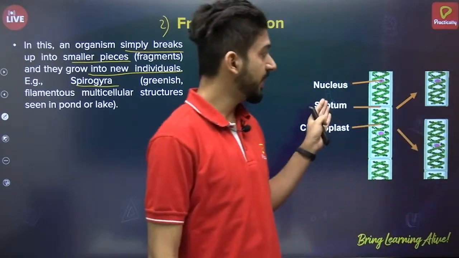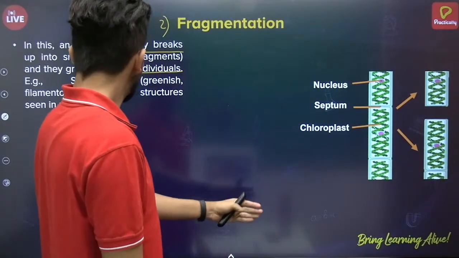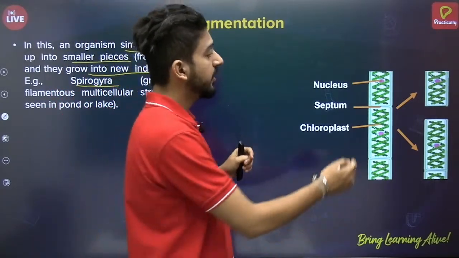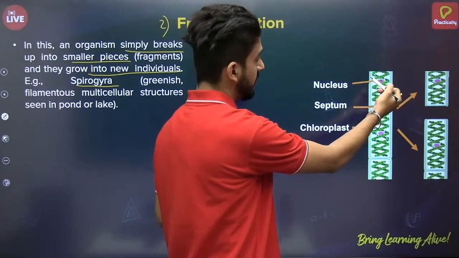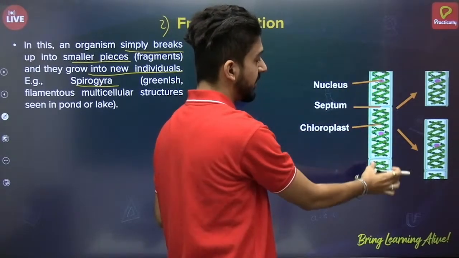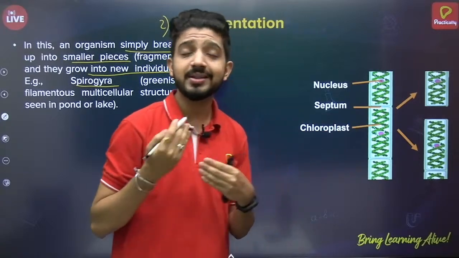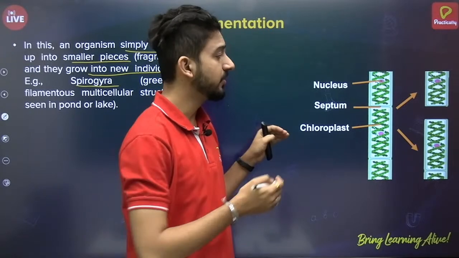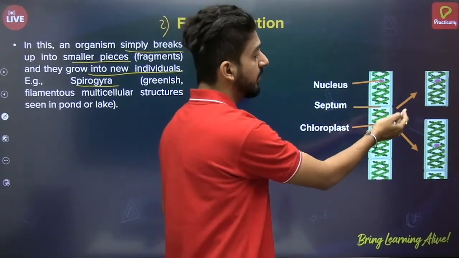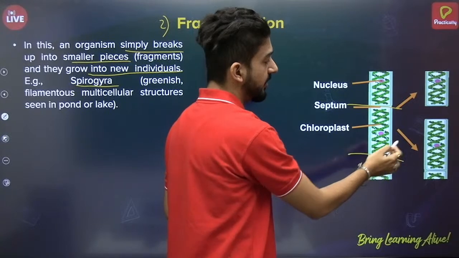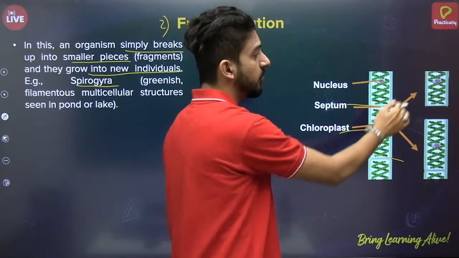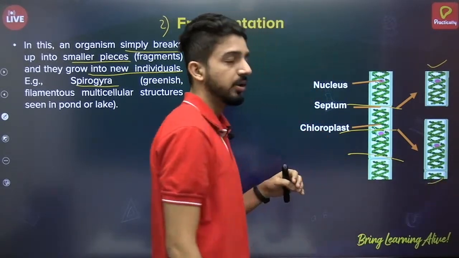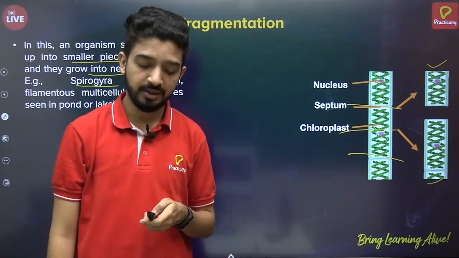Spirogyra is a green filamentous multicellular structure found mainly in ponds. Here you can see the Spirogyra, it has a nucleus and a cylindrical structure, and it is photosynthetic in nature, so it will have chloroplasts inside the cells as well. Then fragmentation happens, any random type of fragmentation, they break into two parts, and then each of the two parts develops into a new individual. So this is the example of fragmentation.